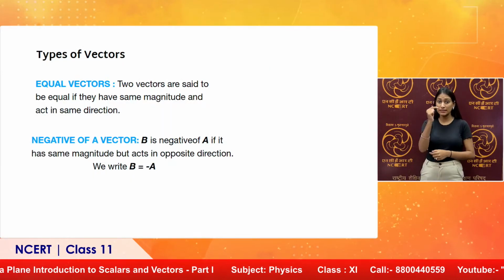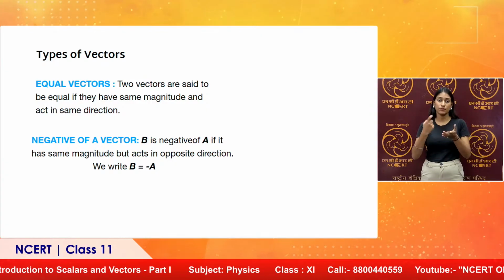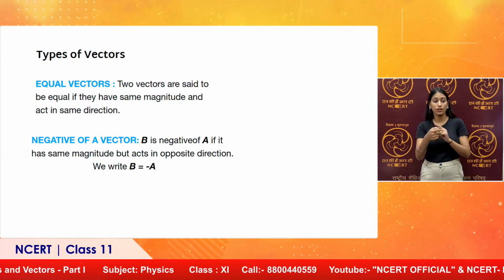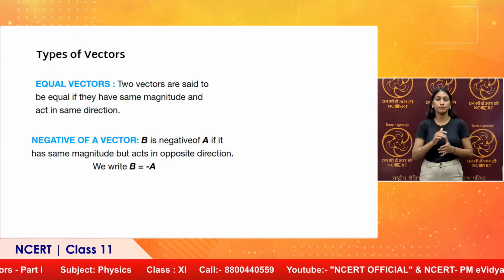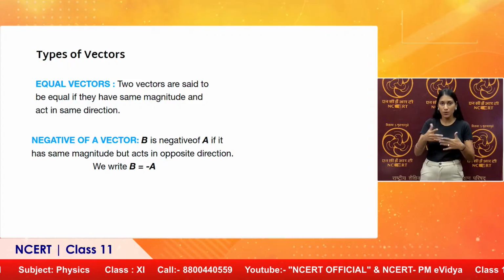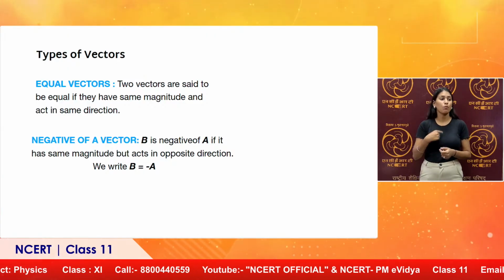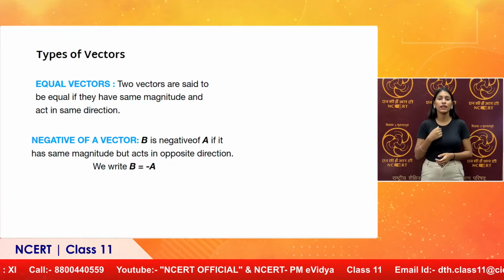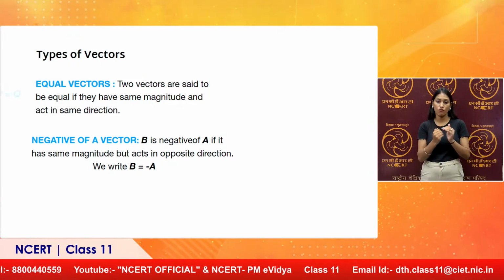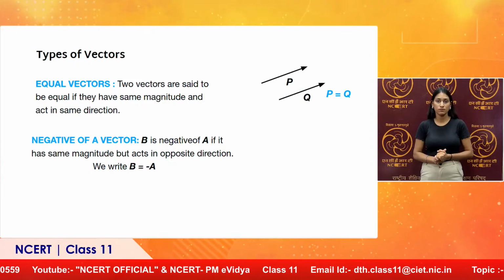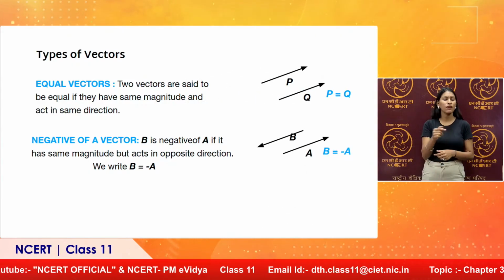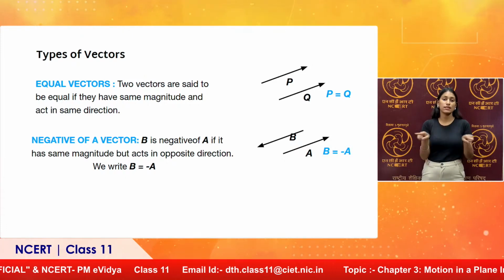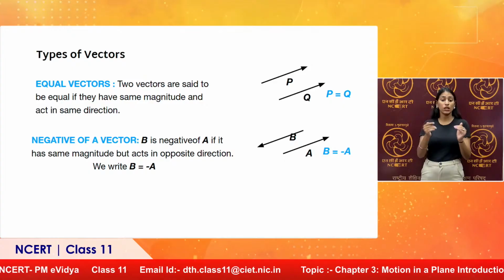The negative of a vector B is equal to vector B, but in the opposite direction. Here you can also say that the vector has been multiplied by the negative number -1. So, when you multiply a vector with a negative real number, the direction is reversed. Here B is minus A or A is minus B. Each vector is the negative of the other vector.